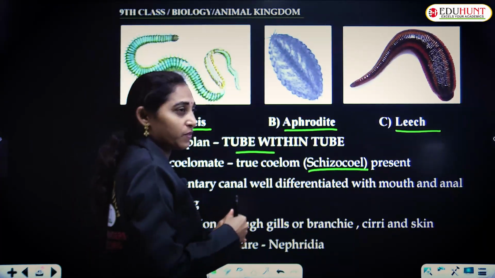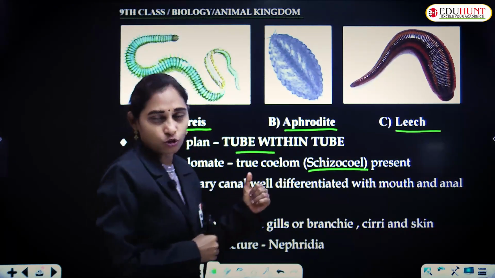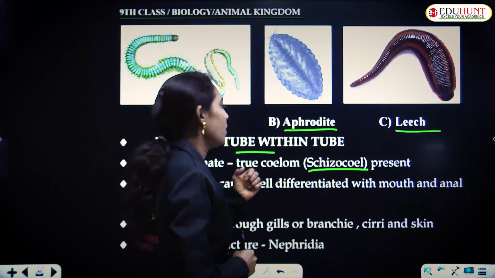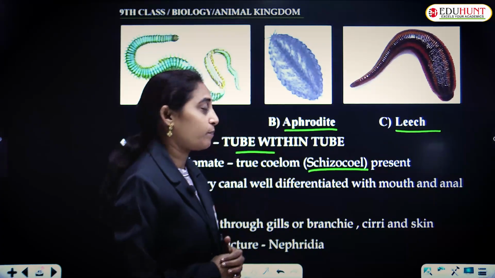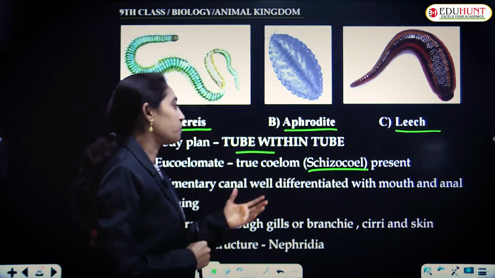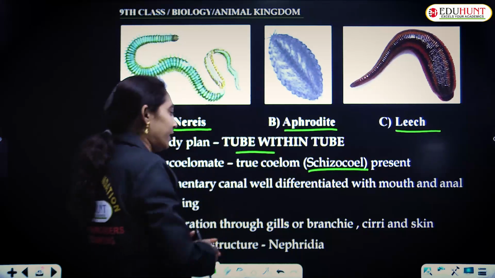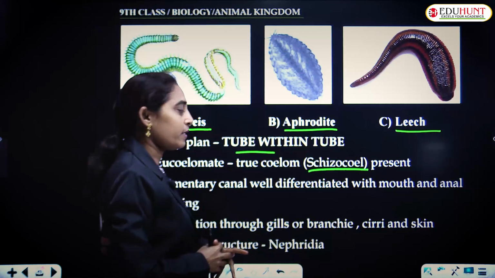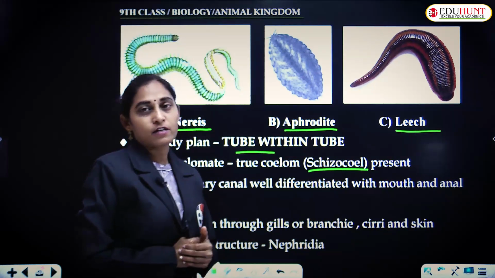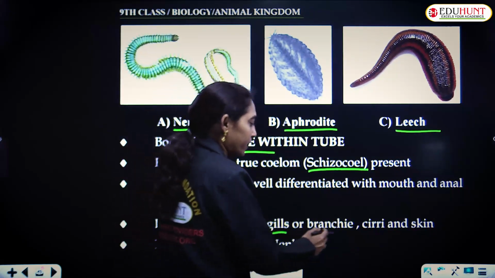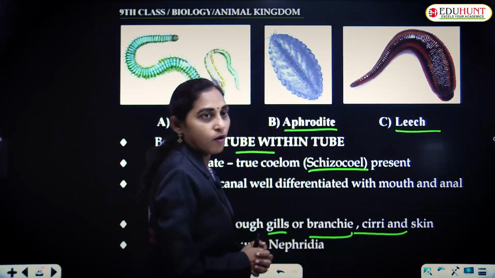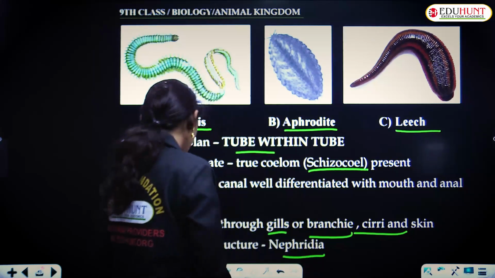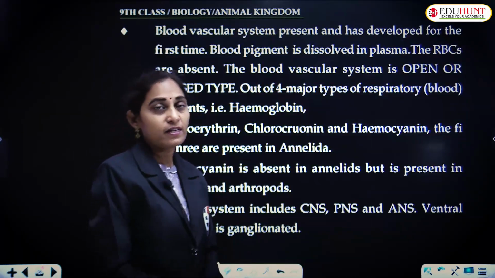That is seen from Arthropoda to Chordata, and it is very prominent in Echinodermata, enterocoel. And the true coelom, schizocoel, is present in Annelida. The alimentary canal is well differentiated with the mouth and prominent anus. Respiration occurs through gills or bronchi or cirri or the moist skin. And the excretory structures are nephridia.